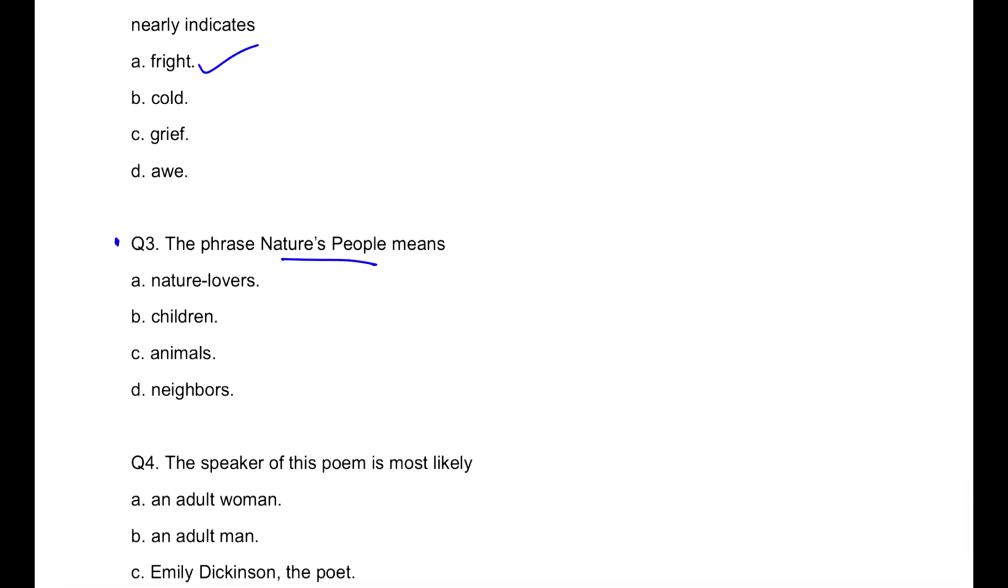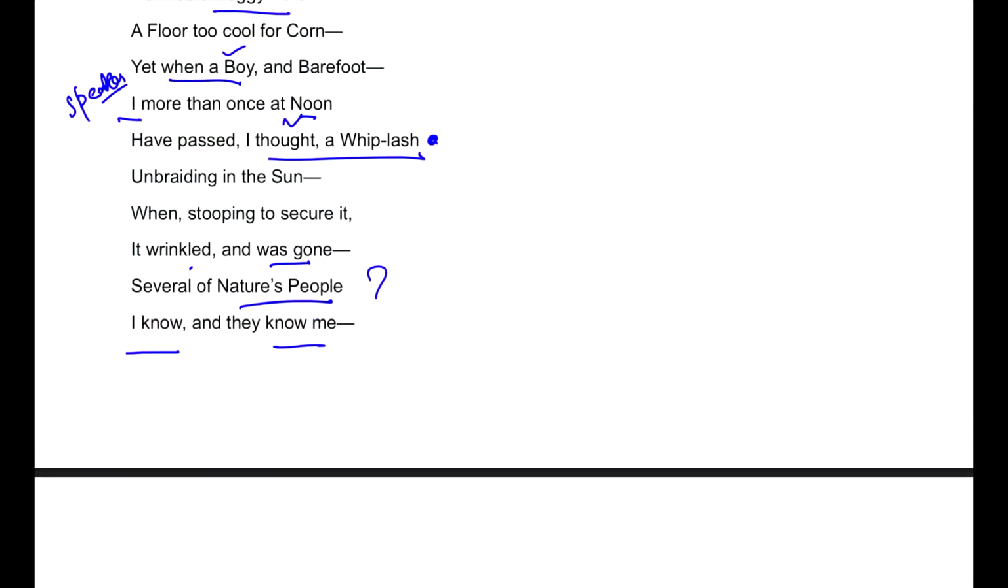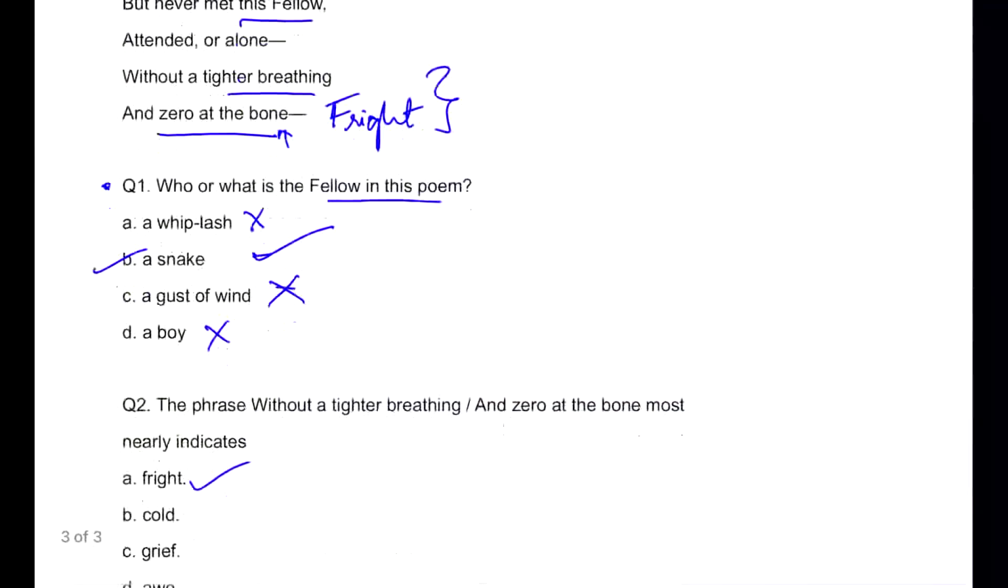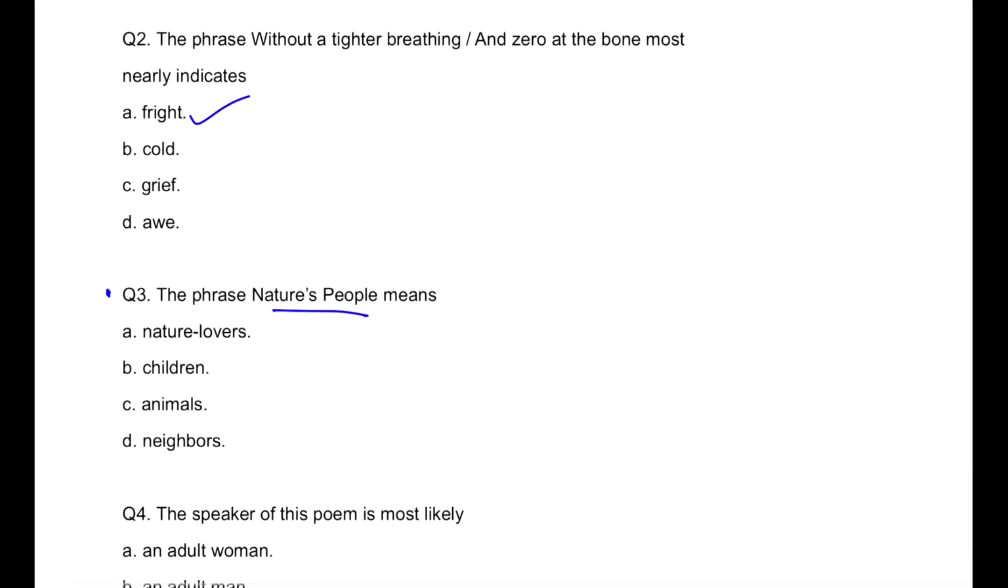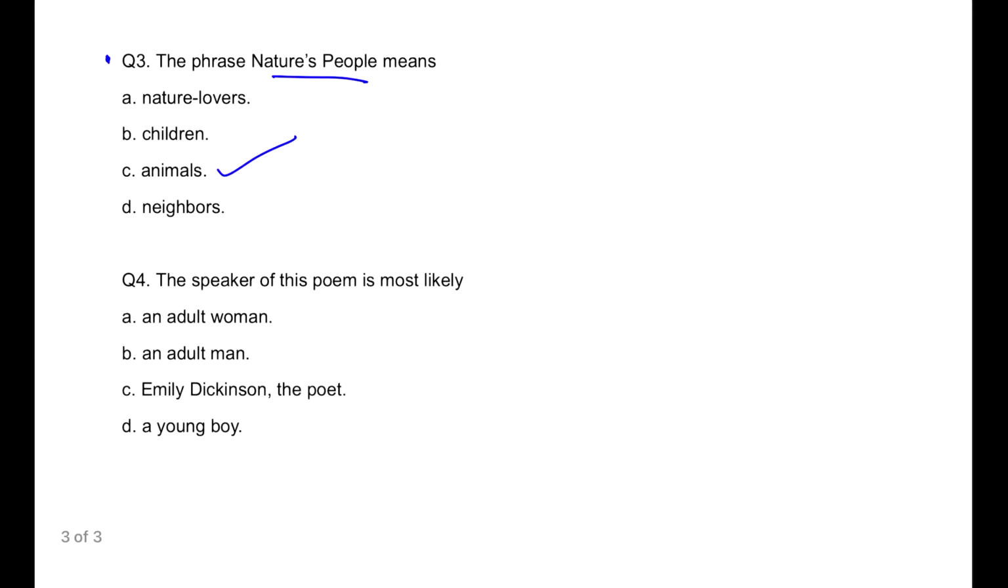The moment you get this idea, you can understand that the nature's people about whom we are talking in this part of the poem, that several of nature's people know me, and they know me and I know them as well. So definitely we are not talking about people or nature lovers, we are talking about the animals. Several types of animals the speaker knows, but when it comes to this snake, not much.